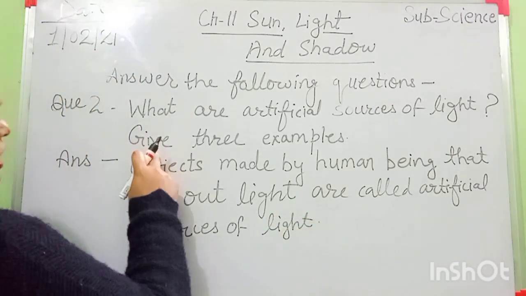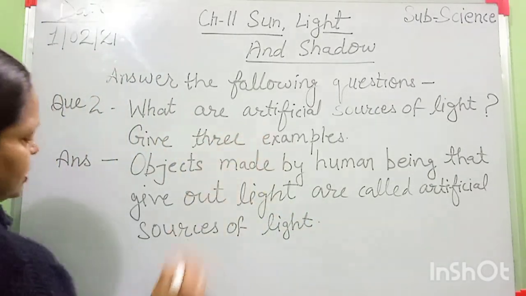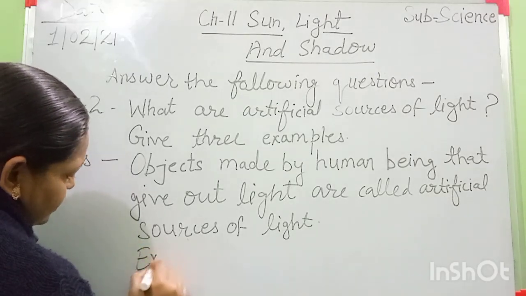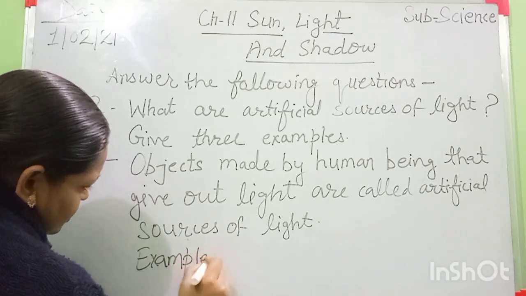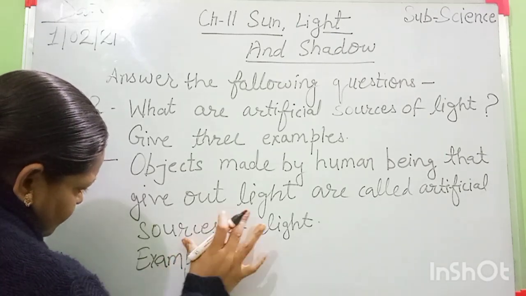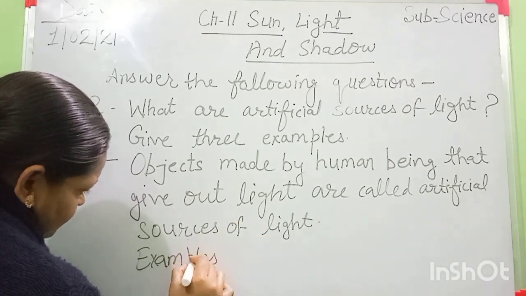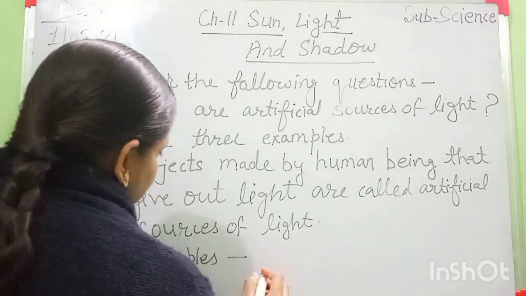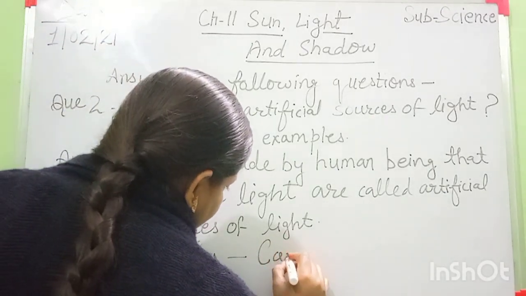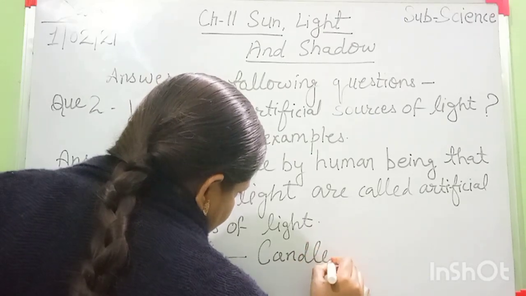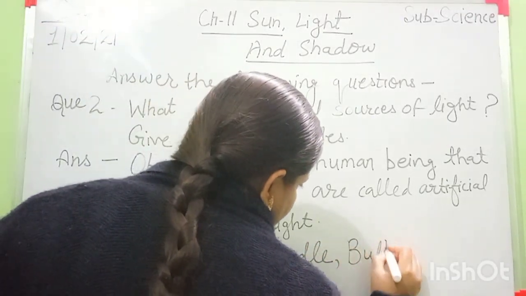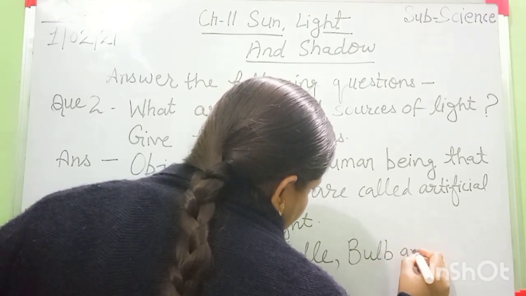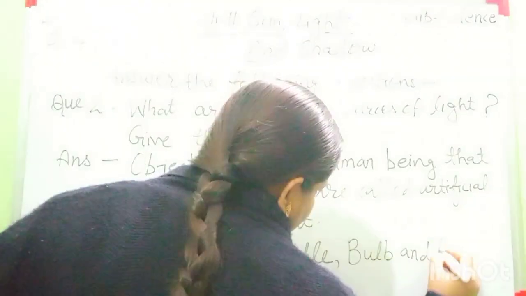Then the second part is give 3 examples. Your heading is examples. Your examples are candle, bulb and torch.